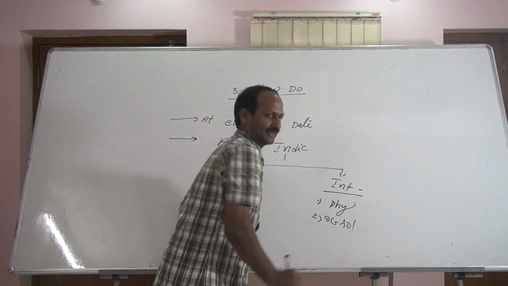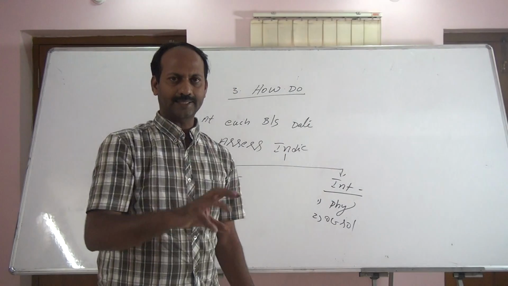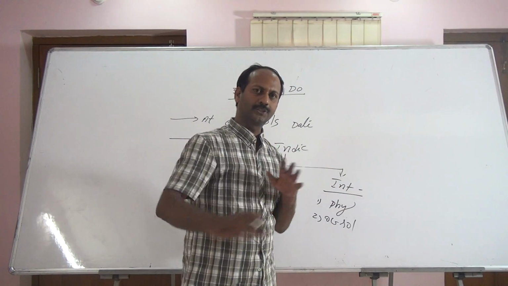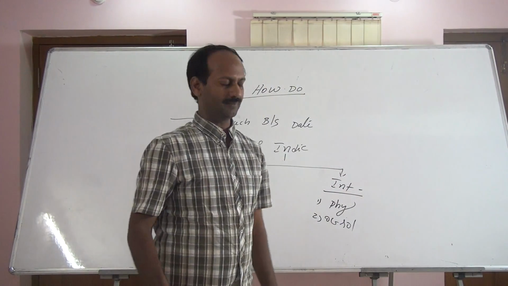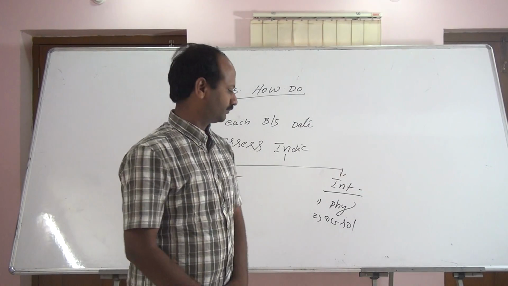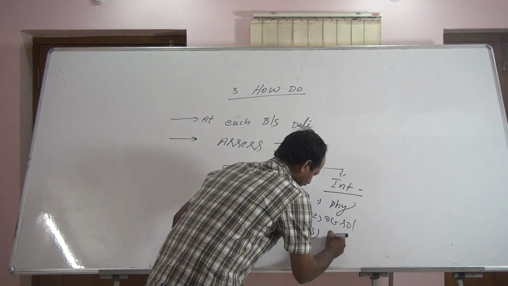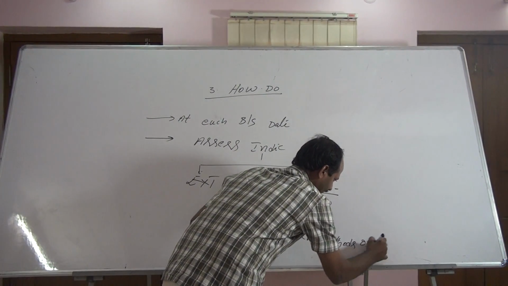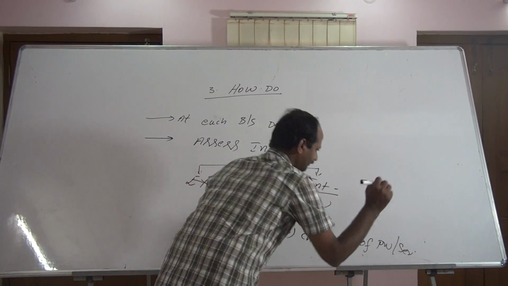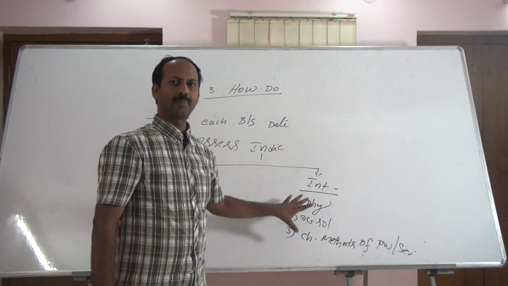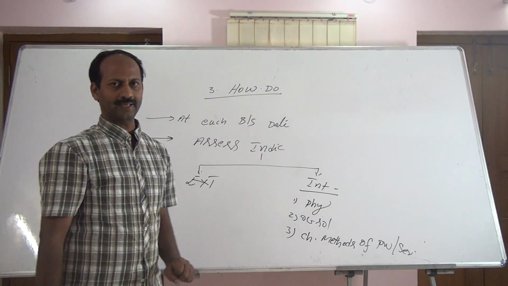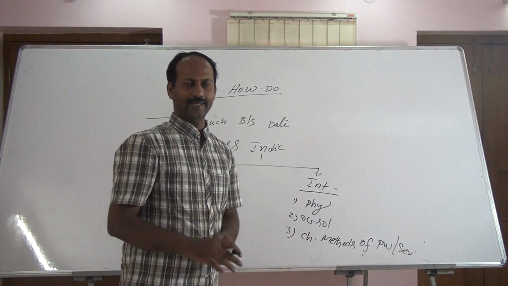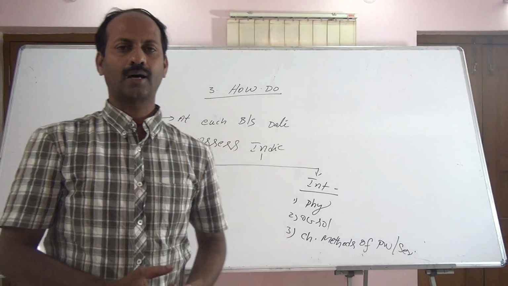Obsolescence of technology. If the technology of the asset has recently changed, this kind of old asset we cannot use further. Indirectly, that asset is losing its value. Changes in methods of production or services. These are the points to be assessed internally to find any impairment or loss of the assets.